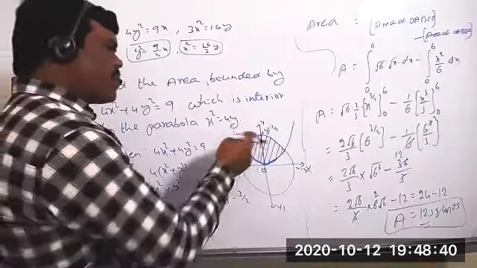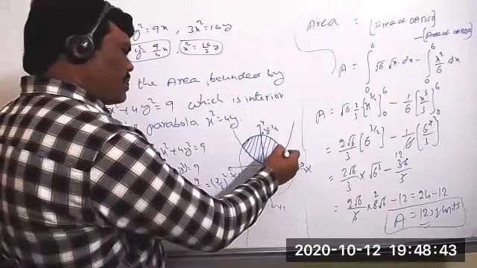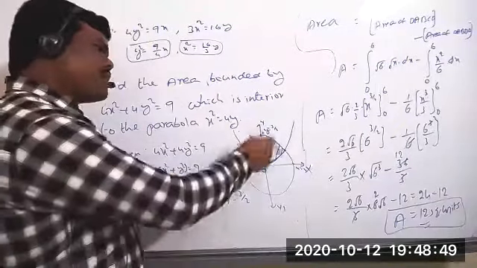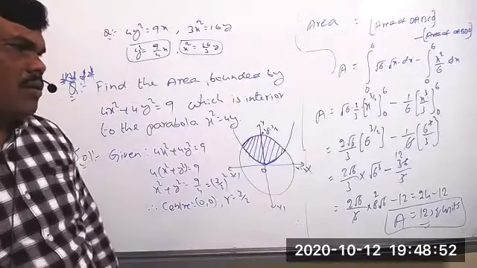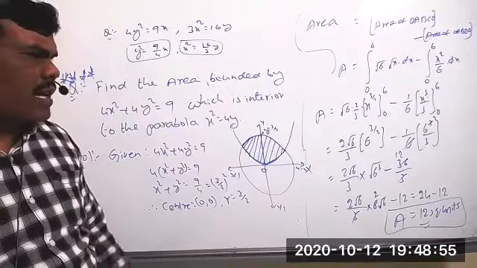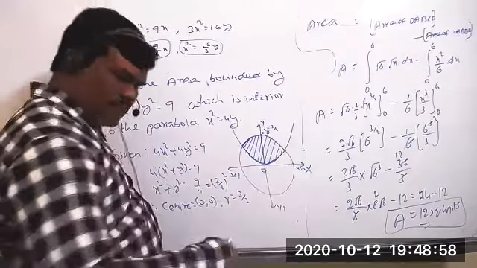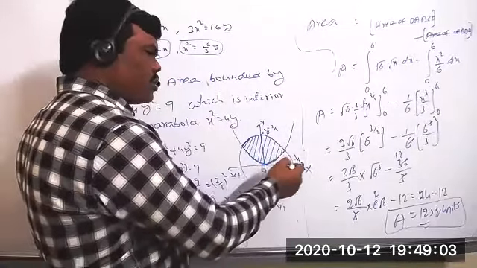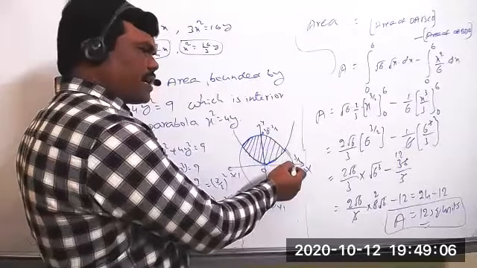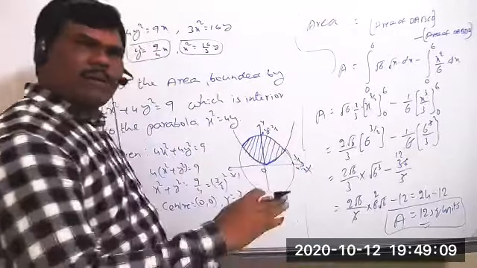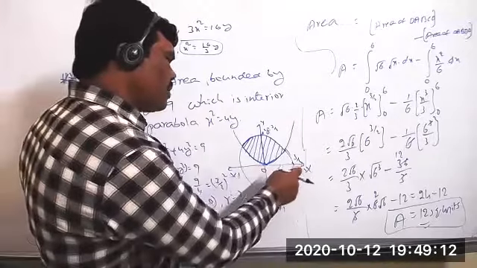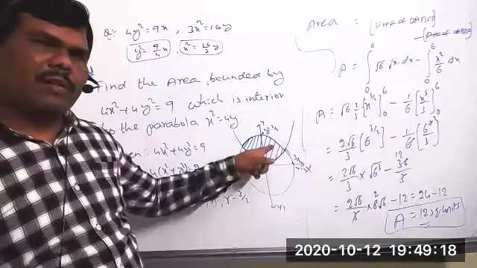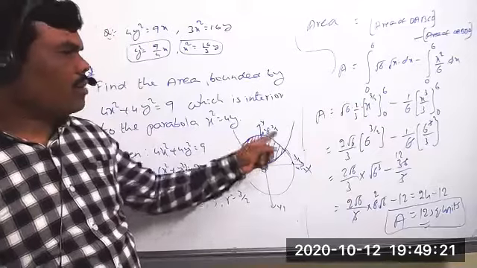But for finding this one part also, what is required now? This point is required clearly for taking the limits. The limits also clearly we have to take on the y-axis, but don't take on x-axis. Suppose if you want, you can take x-axis also, nothing will happen. Suppose if you take this point also 3 by 2 only. From here to here, the integration of 0 to 3 by 2 based on the whole circle you can take. So whole area you will get, minus integration of 0 to 3 by 2 based on the parabola, you can subtract it. One part will get, and you can take twice, will get the whole area.